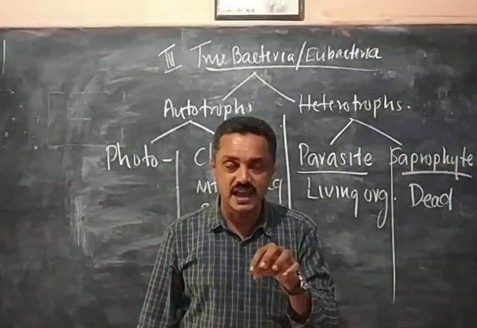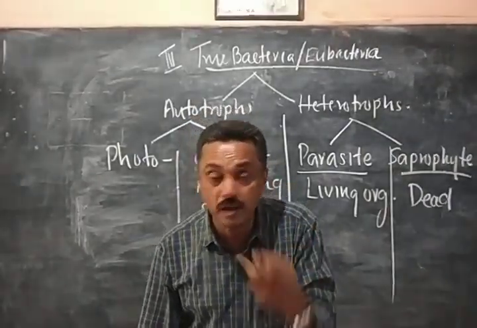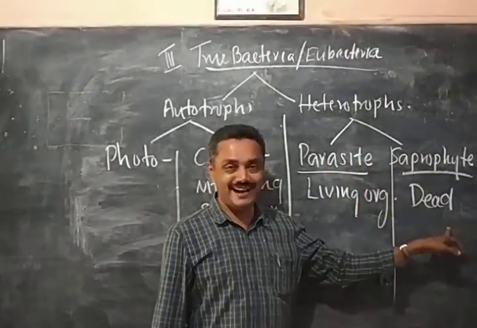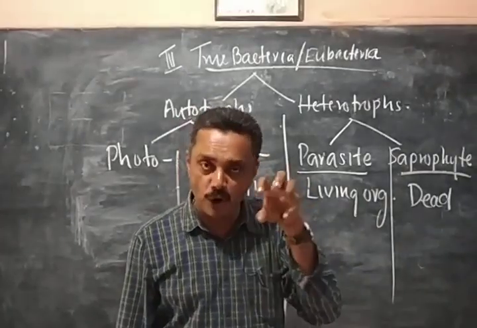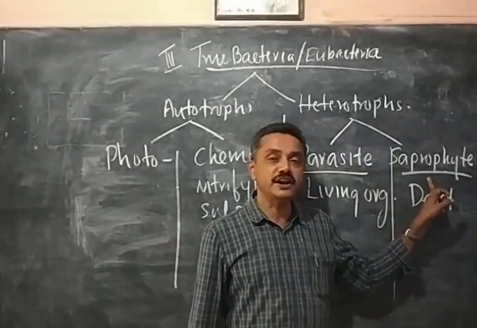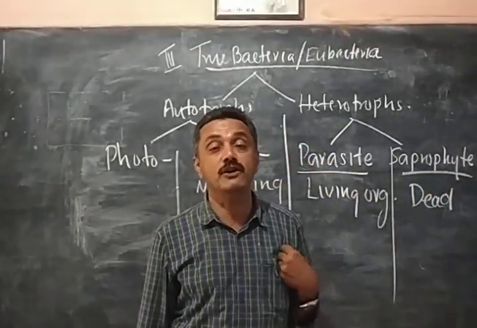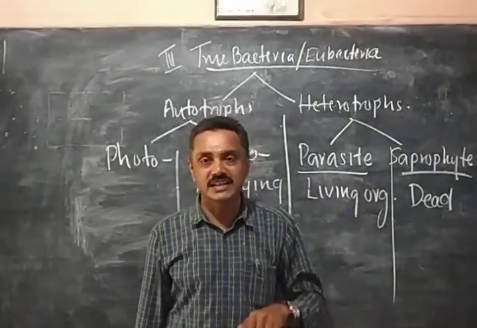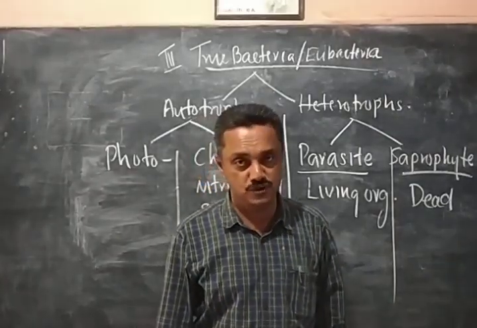Such bacteria absorbing food from living organisms' body are called parasites. Some other bacteria absorb food from dead bodies of plants and animals. Such organisms are called saprophytes, or decomposers. They are decomposing the dead body of plants and animals. After the death of plants and animals, the body is buried in the soil. They decompose it. Bacteria and fungus are called decomposers.